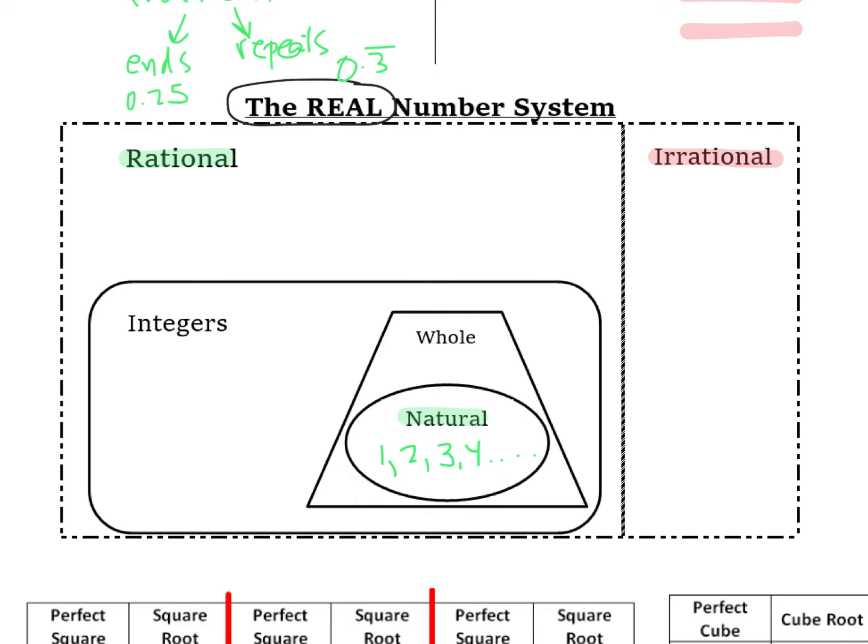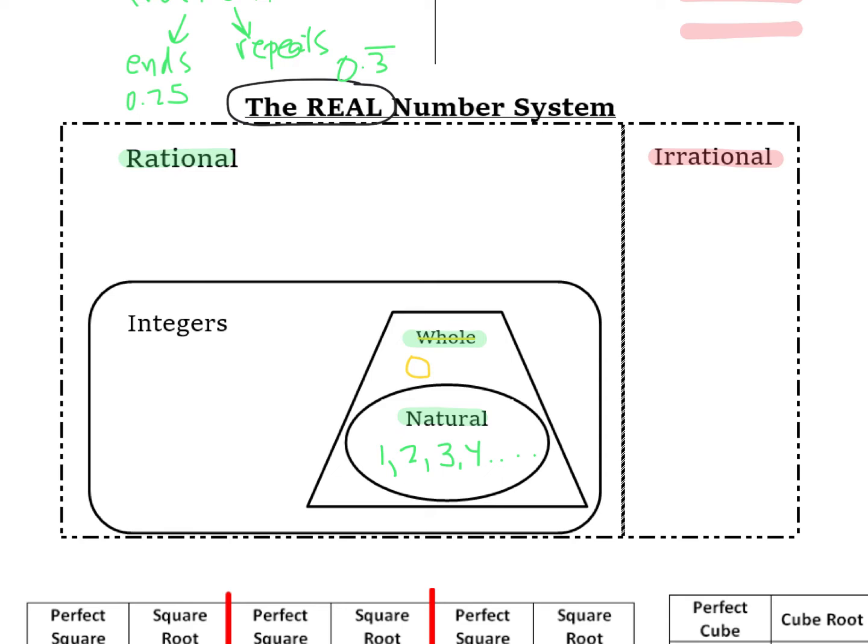Then you moved on to understanding what whole numbers were, meaning that the whole numbers also added in the number 0. So as a child, you didn't understand that there were no cookies in front of you. So when cookies were put in front of you, you would start with 1, 2, 3, 4. You would eat them all. There you go. You understand the concept of 0 now. So that brings in the idea of being whole numbers.